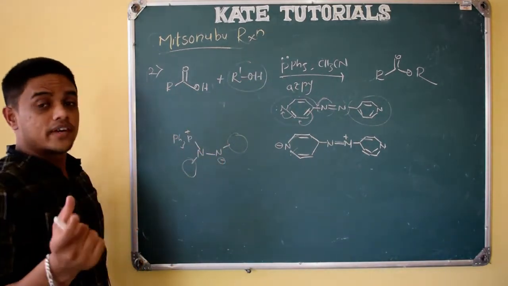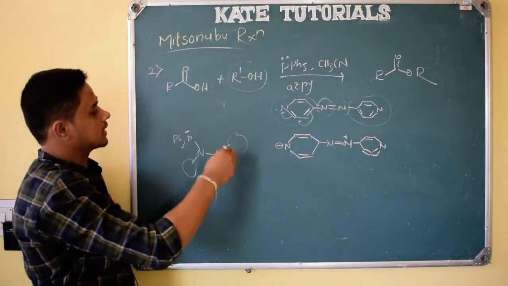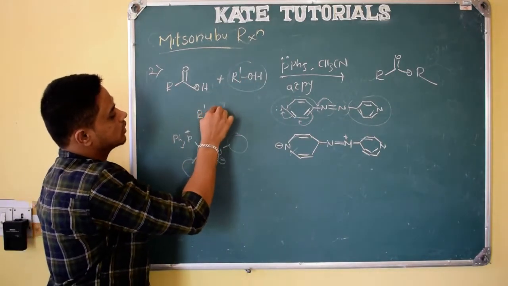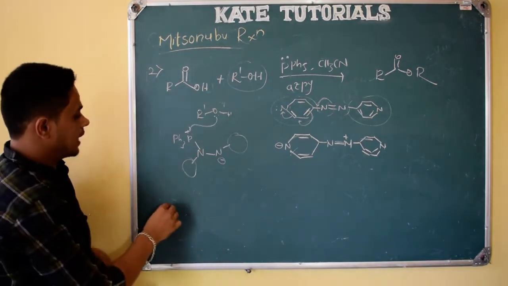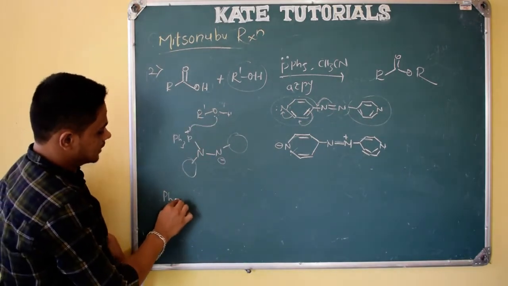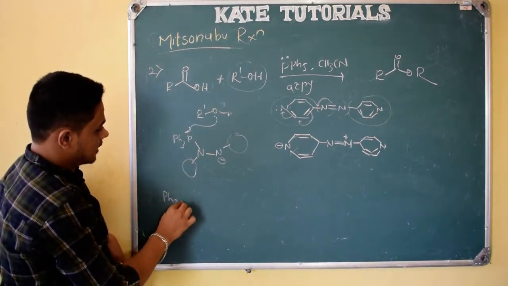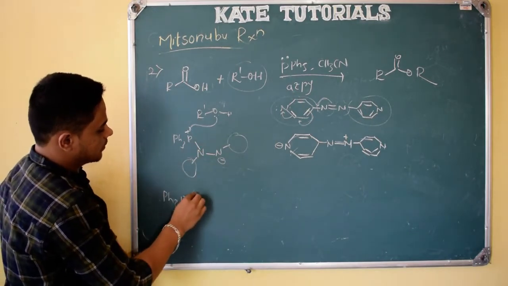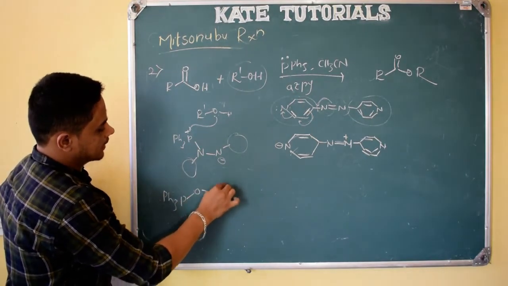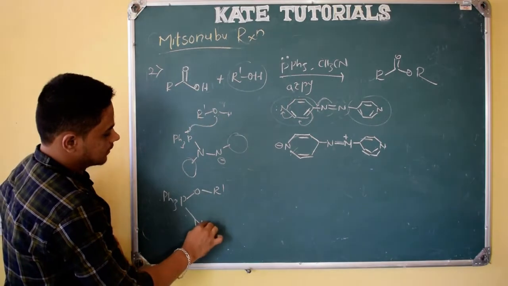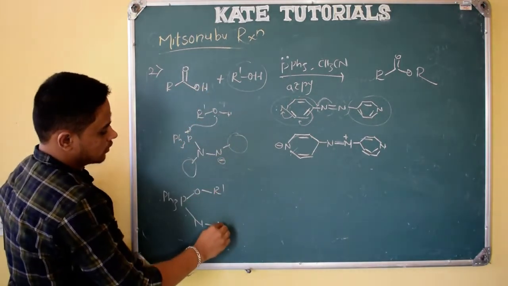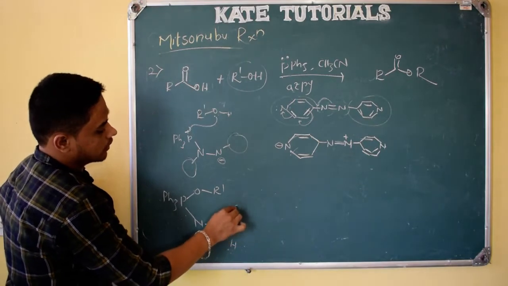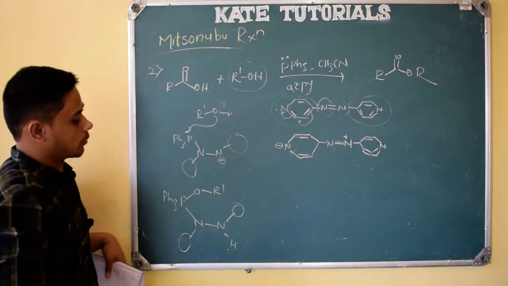It has more affinity to bind with oxygen, right? R' OH is there. So with this lone pair it will bond and it will form PPh3 plus. Now it becomes neutral, and here R' as usual, and here N, and this negative charge from the acid will get a proton. So NH here, and here an electron withdrawing group on each side, no doubt.